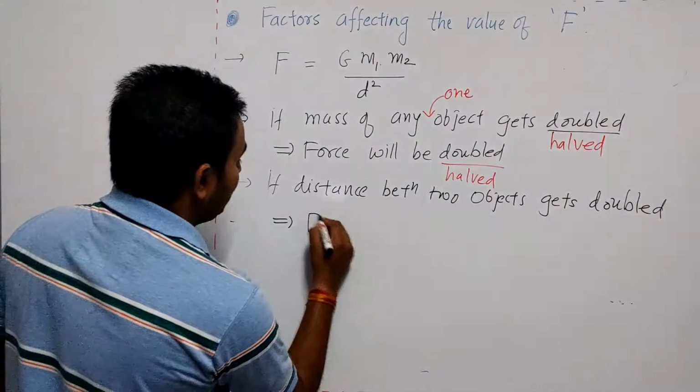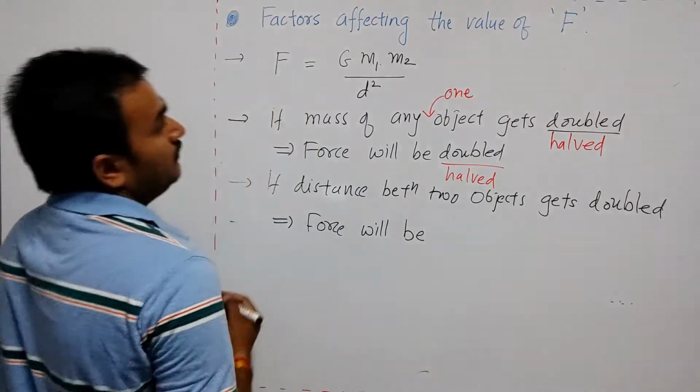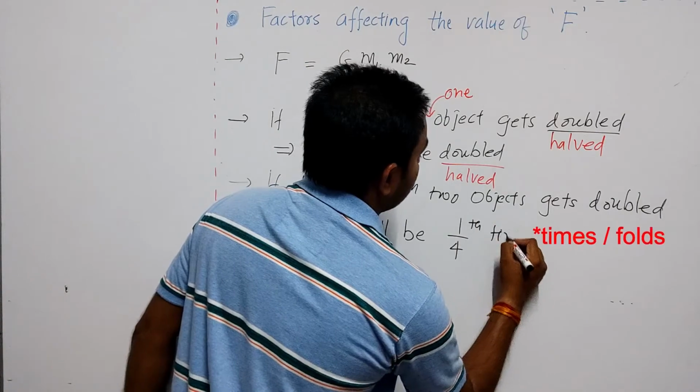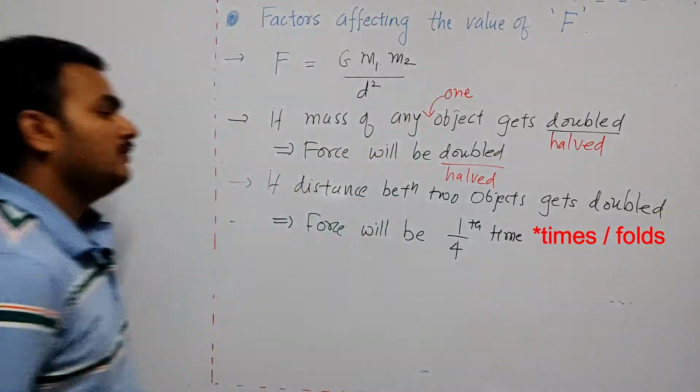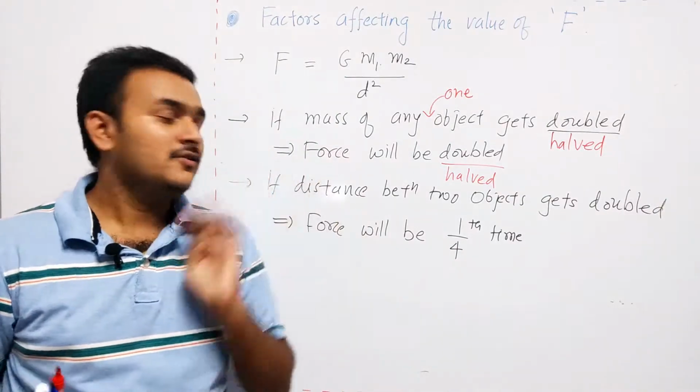So the force will be 1/4 times. Okay, so the force will reduce by a factor of 4.